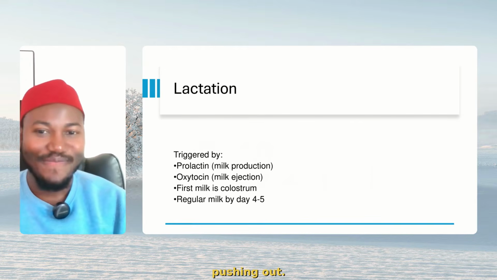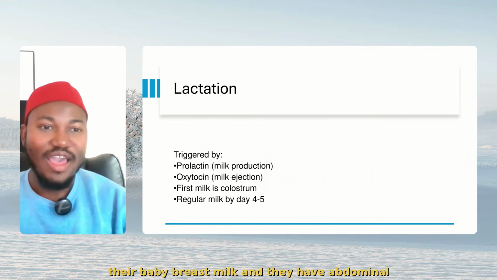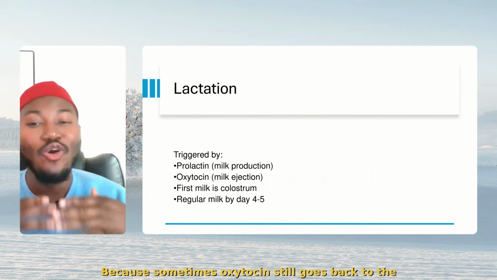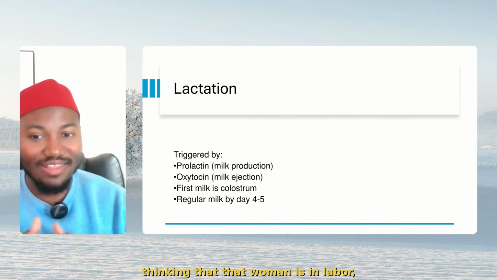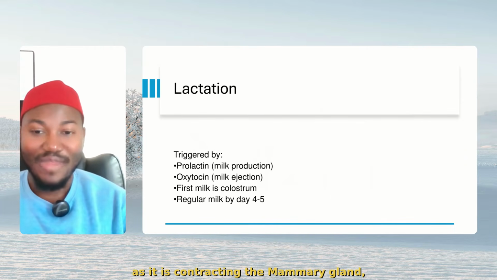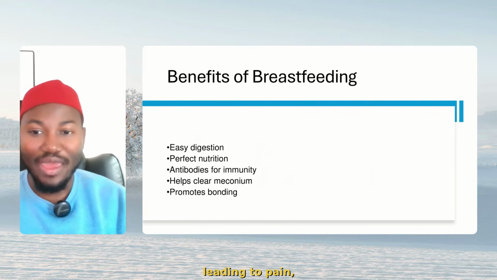Oxytocin, pushing out. That is why there are some women who give their baby breast milk and have abdominal pain. Why? Because sometimes oxytocin still goes back to the uterus, thinking that the woman is in labor, and starts contracting the uterus. All right? As it is contracting the mammary gland, it's contracting the uterus, leading to pain, abdominal pain for lactating mothers.